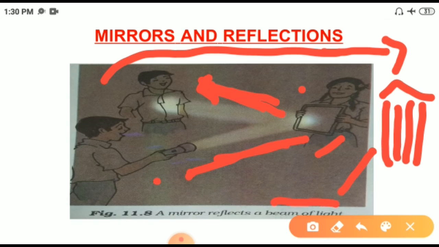Here is an activity that shows light traveling along straight lines and getting reflected from a mirror. What do you observe in this activity? This activity shows the light traveling along a straight line, or straight path, and getting reflected from a mirror. So here the mirror, that we call reflection. I hope you all have understood about mirrors and reflections. Do this activity at home at night time, not in the morning.